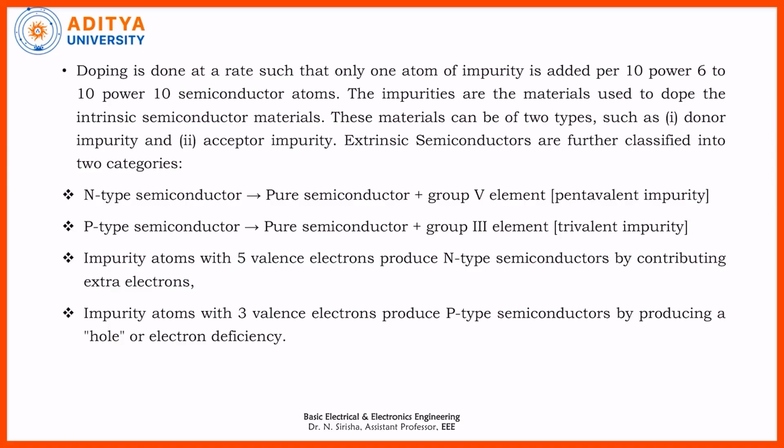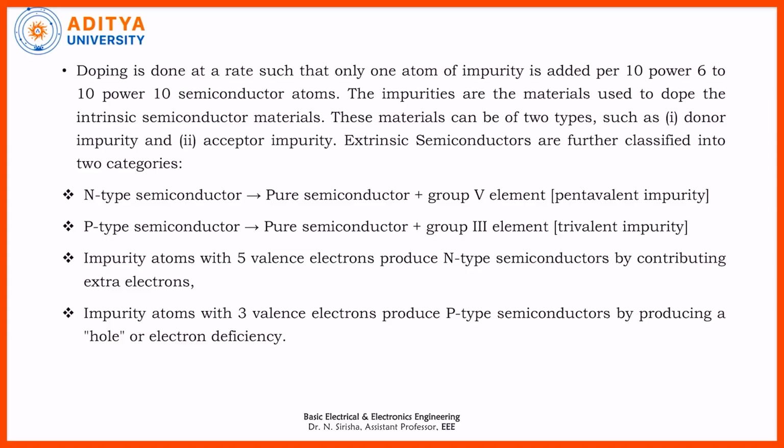These extrinsic semiconductors are further classified into 2 categories. One is the N-type semiconductor and the other one is the P-type semiconductor. When a pure semiconductor is added with group 5 elements, it forms a pentavalent impurity. Next, a P-type semiconductor is formed when a pure semiconductor is added with group 3 elements: boron, aluminium, gallium, indium, thallium. They all form the group 3 elements. Then it forms the P-type semiconductors.